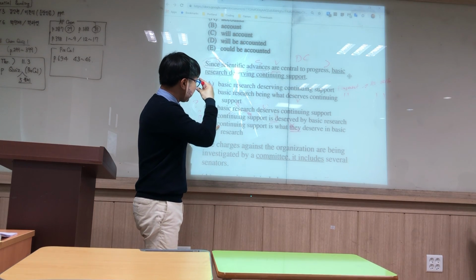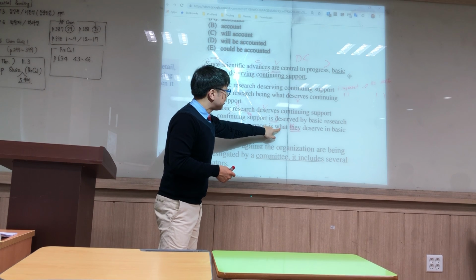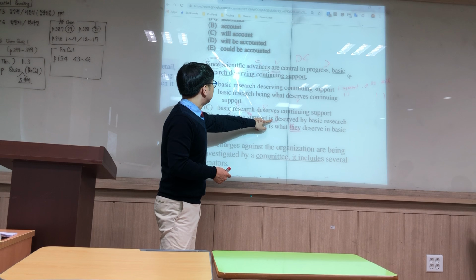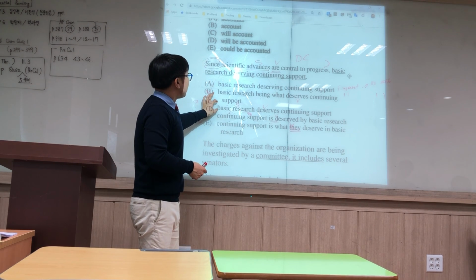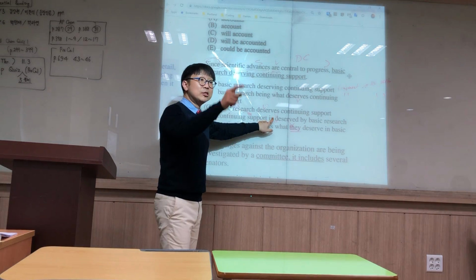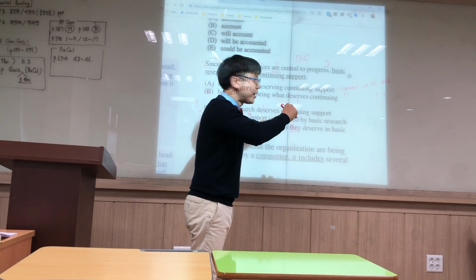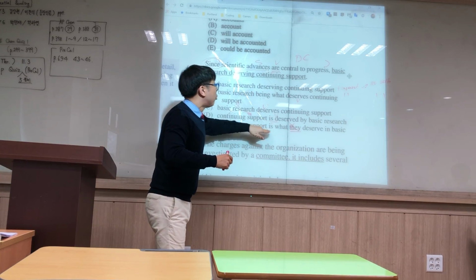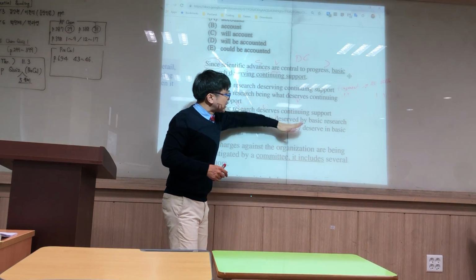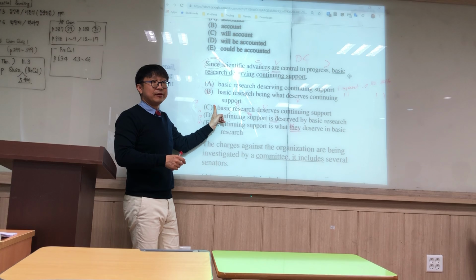Okay? Take a look at E and D. Continuing support is what they deserve. Continuing support is deserved, right? So here, basic research deserves continuing support versus is deserved, right? No, it's not necessary to use the passive there. And here, continuing support is what they deserve. That's even worse, right? All of this is unnecessary. We're saying the same thing with C here, right?